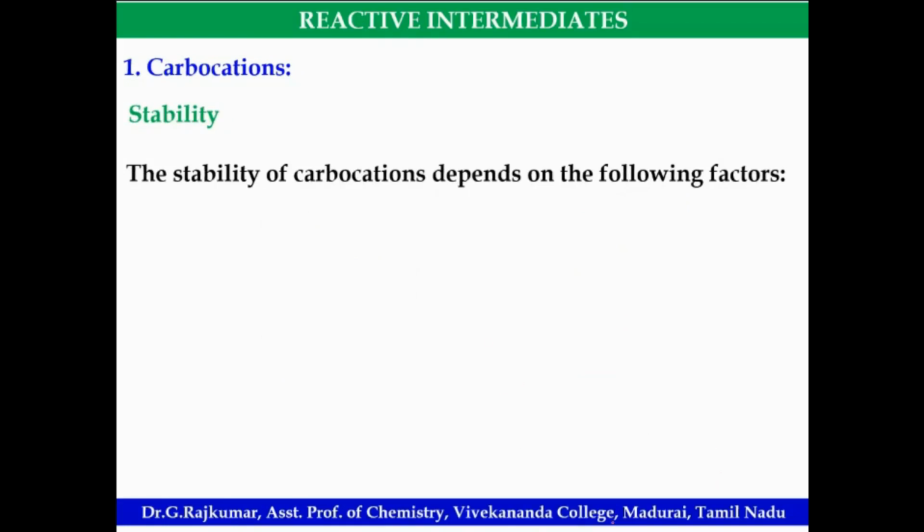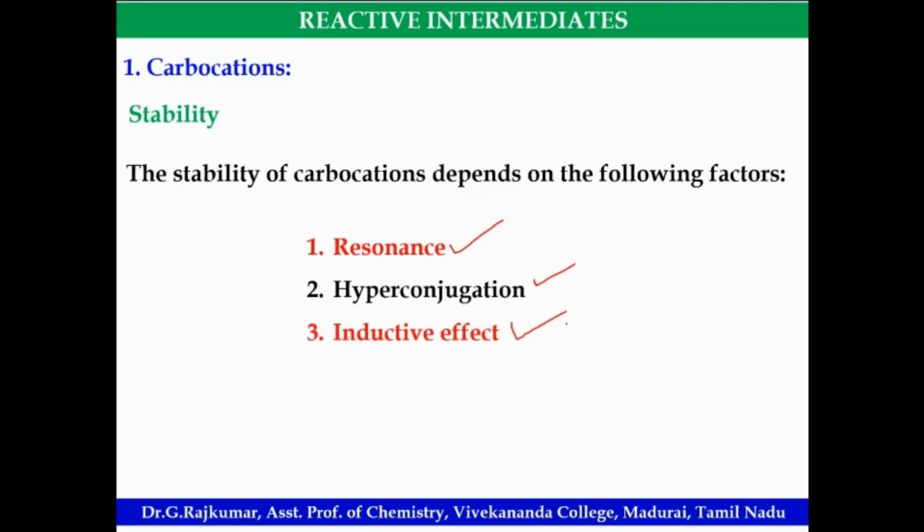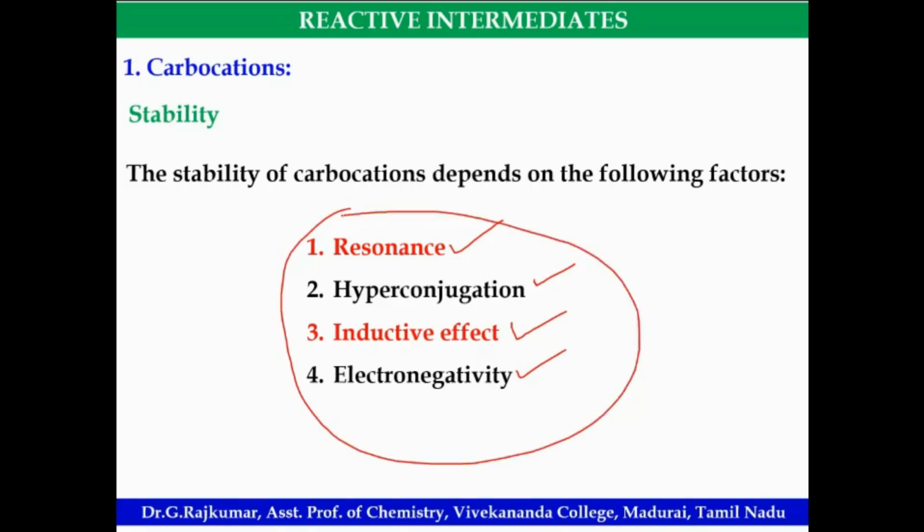Regarding the stability of the carbocation, it depends on the following factors: resonance. So resonance structure அதிகமாக இருந்தது அப்படின்னா the carbocation stability will be more. Then hyperconjugation, inductive effect, plus I effect, positive inductive effect, then electronegativity. இதெல்லாமே நம்ம டிஸ்கஸ் பண்ண எக்ஸாம்பிளோட I'll explain. These are important factors which will influence the stability of carbocations. Resonance will play an important role in predicting the stability. Then hyperconjugation structures. Then inductive effect, plus I effect. இதெல்லாம் electron donating group அதிகமா இருக்கும், அந்த carbocation is more stable than electronegativity.